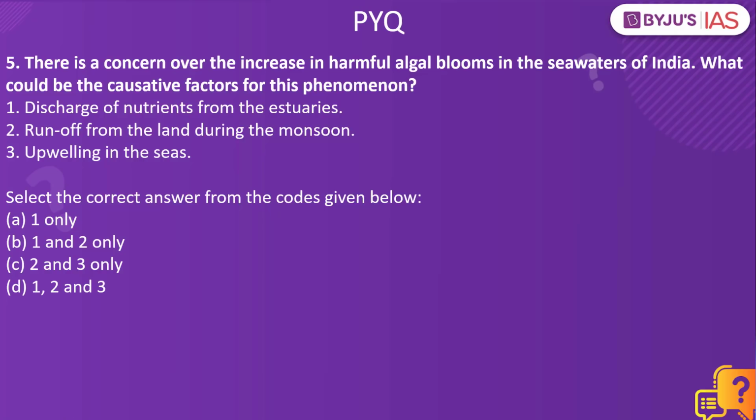Now let's look into the next practice question. There is a concern over the increase in harmful algal blooms in the sea waters of India. What could be the causative factors of this phenomenon? Discharge of nutrients from the estuaries, runoff from the land during the monsoon, upwelling in the seas. Select the correct answer from the codes given below. The answer to this is 1, 2 and 3. This happens to be a previous year question.